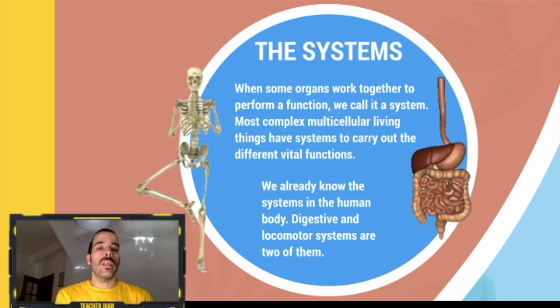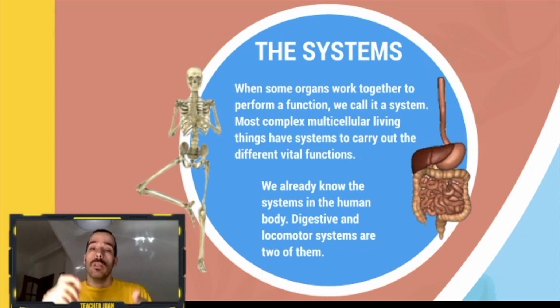Here we can see these bones working in the locomotor system, okay, with our muscles to help us to move. And we have here too the digestive system. In the digestive system, you can see the different organs, and their function is to digest the food we eat. Okay, I know you know lots of different systems.